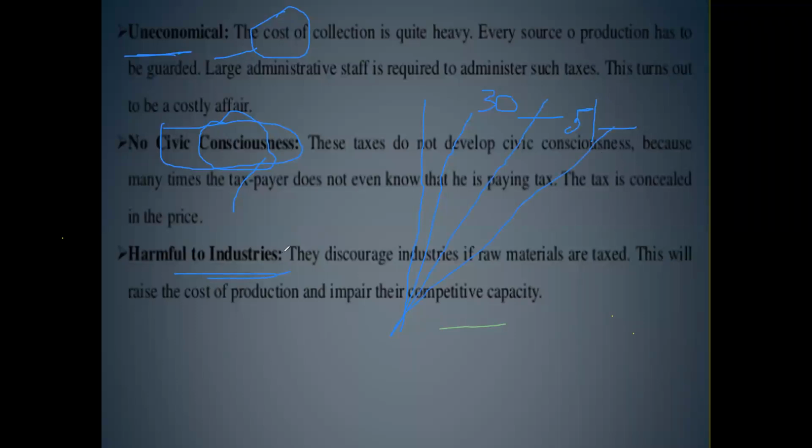So if an industry has to be established in a country, it involves a lot of expenditure. Raw material is required, money is required, machinery is required, men are required. Apart from this, those industrialists have to pay tax to the government.